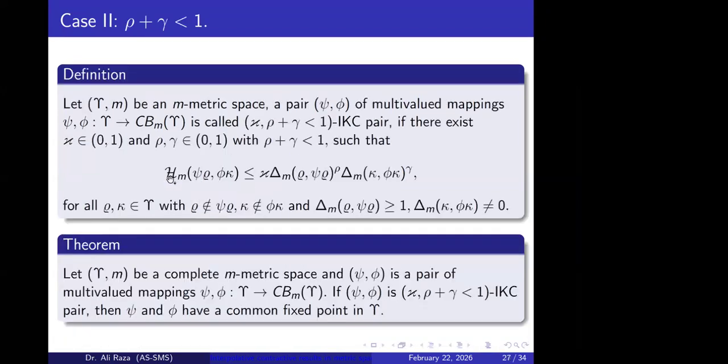Next is the case when the sum of the interpolative exponents is less than 1. In that case, similar structures appear, but here we need extra conditions on our mappings, like the minimum distance between the points and the set must be greater or equal to 1. If this condition exists, we call this pair of mappings an interpolative Kannan type contraction pair for the case whenever rho and gamma are the corresponding exponents and their sum is less than 1. Then, over a complete M-metric space, this pair of mappings has a common fixed point.